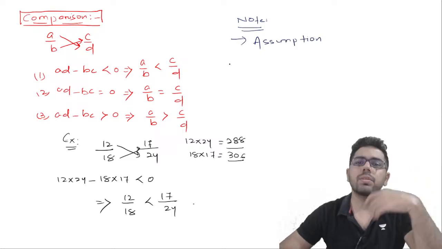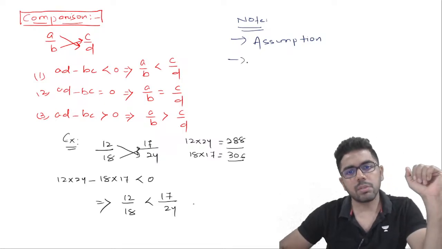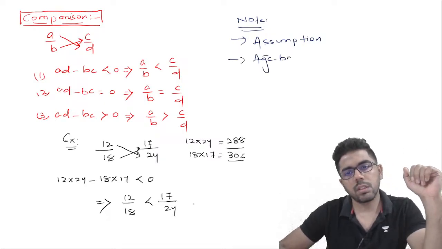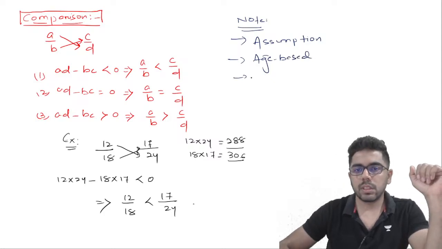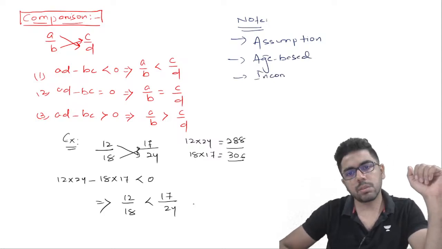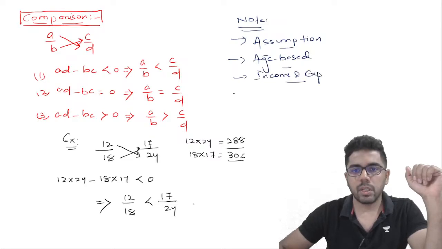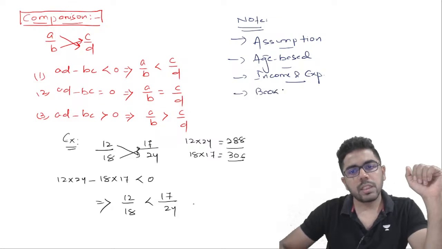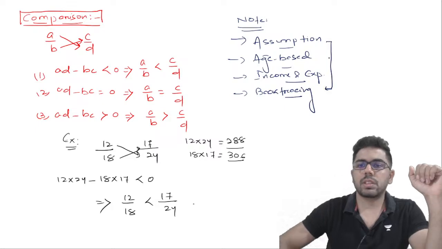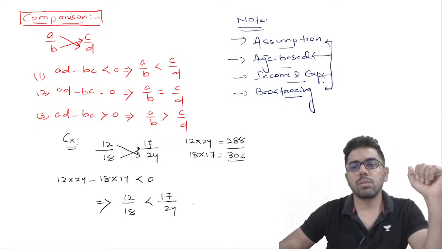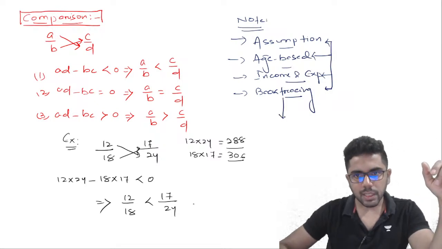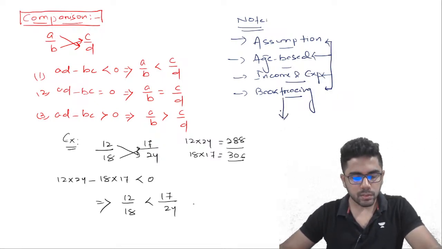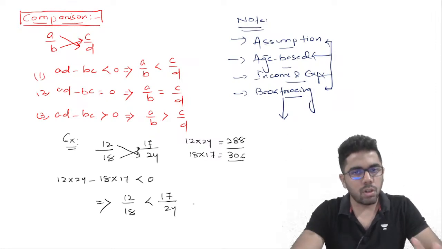And ratio has got different types of questions. Different types of questions, जैसे age based question है, income expenses based question है, ok, then back tracing questions, जिसे reverse tracing या back tracing बोलते हैं, जहाँ पे end से शुरू करते हैं, ऐसा करके different types of questions हैं। I will gradually cover them, don't worry too much about that. Gradually I'll cover these portions, but this is what it is all about.